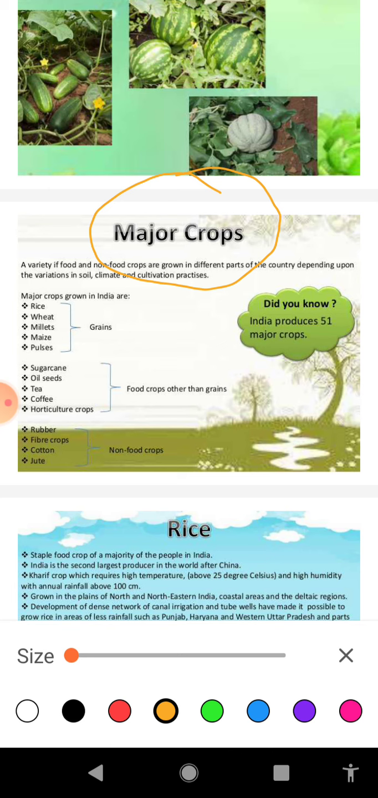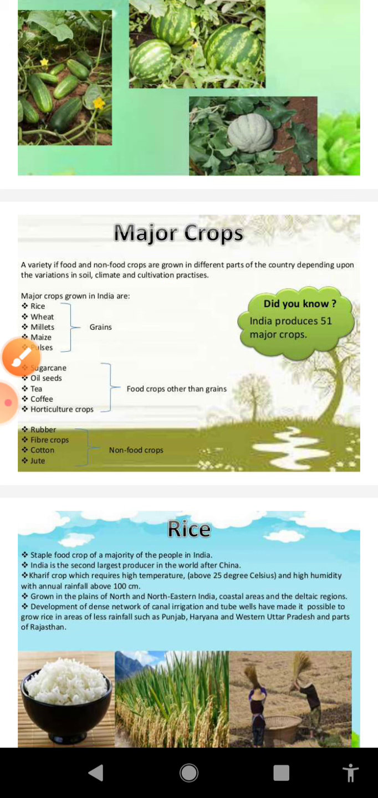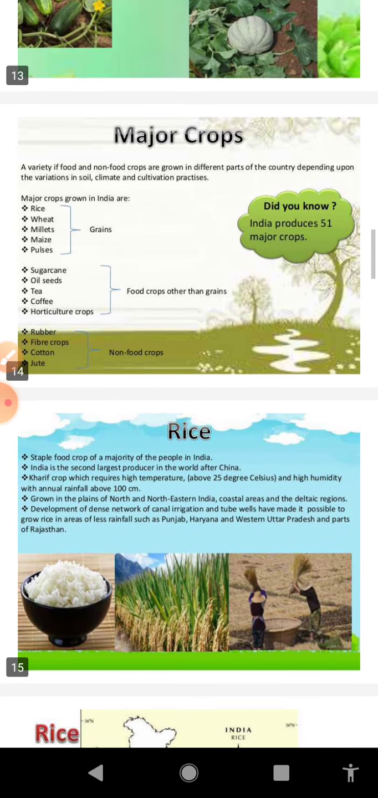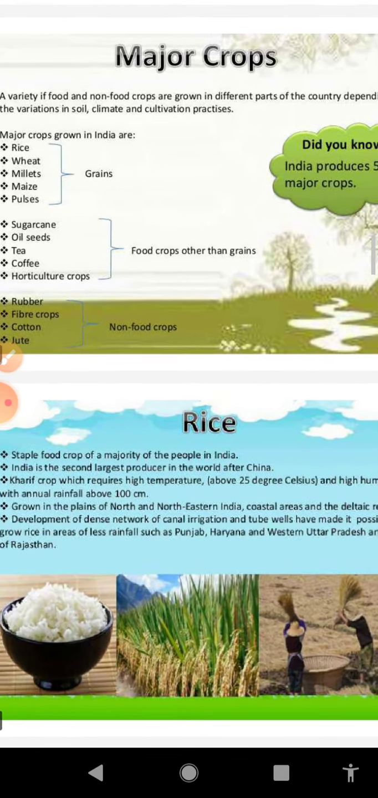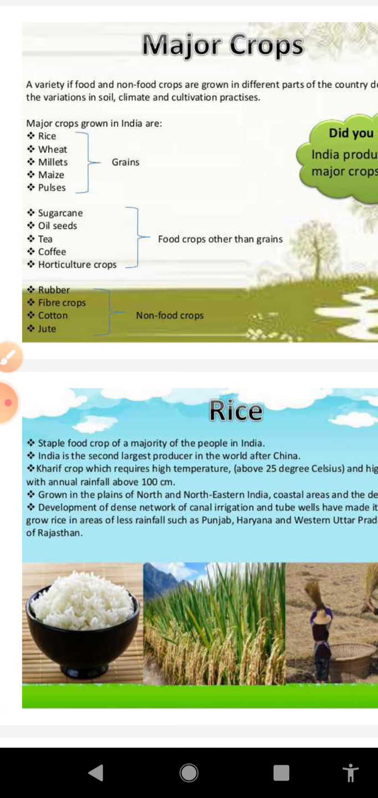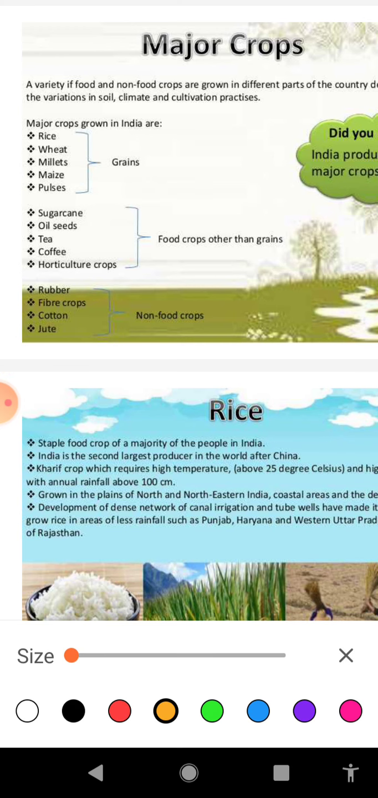First one is relief or the topography. Second one is soil. Third one is climate. And the fourth one is the length of growing season. So the crops which are cultivated by the farmers in our country, depending upon all these factors, can broadly be divided into three main types.